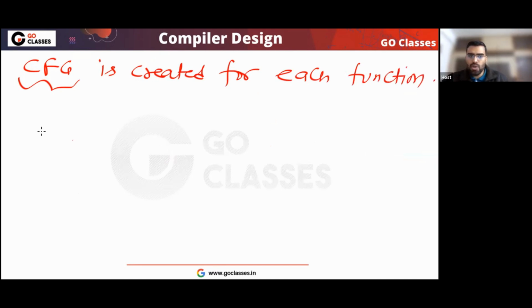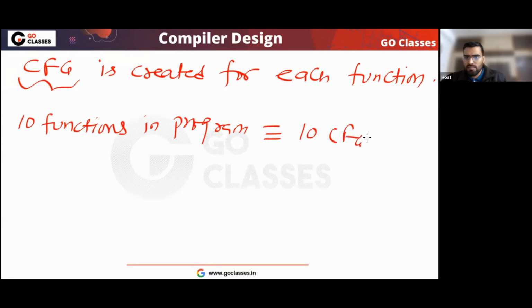If you have 10 functions in a program, then it means 10 CFGs in the program. Is this clear? The point is very simple. The control flow graph is created for each function.